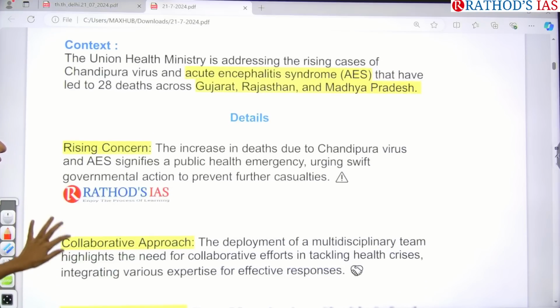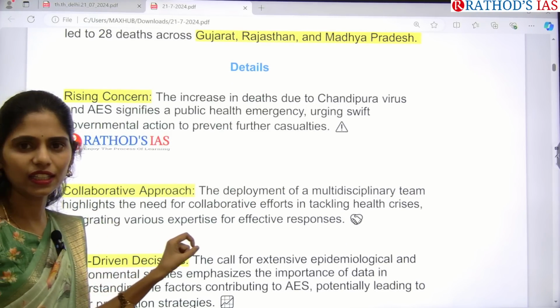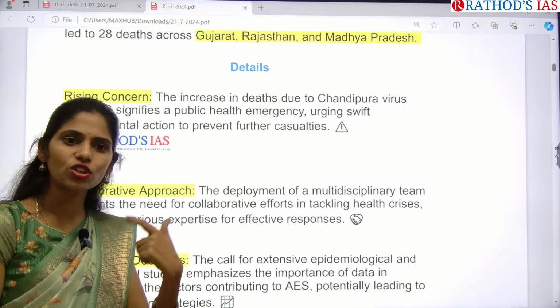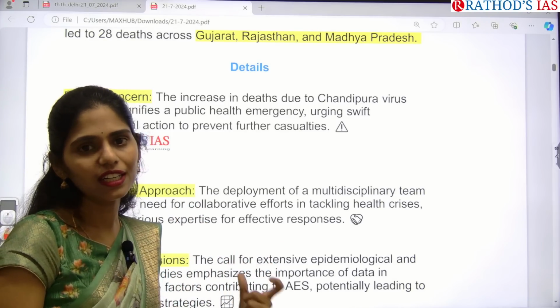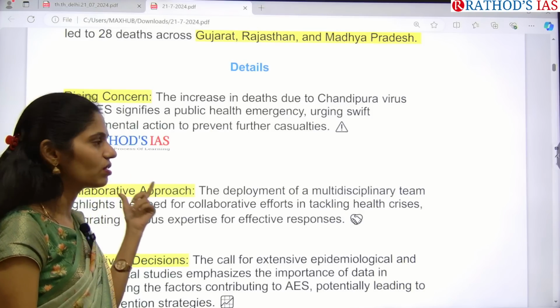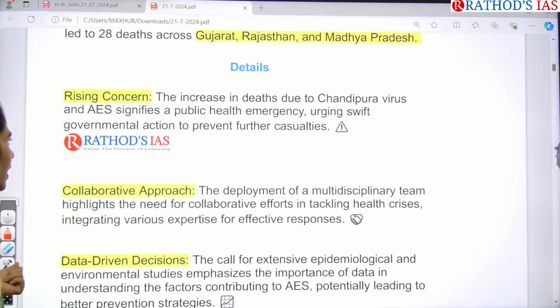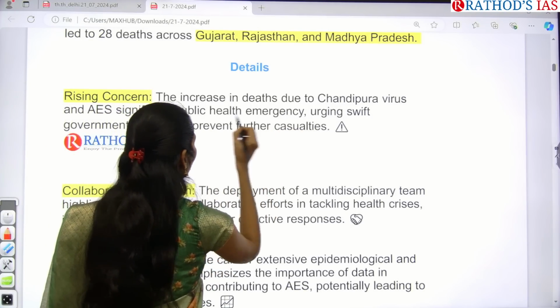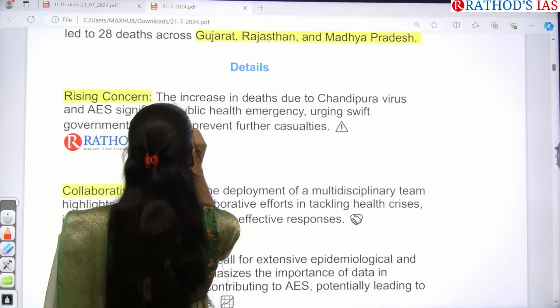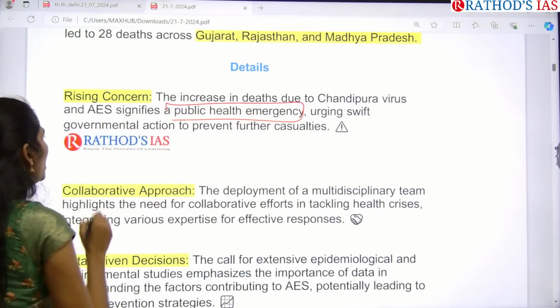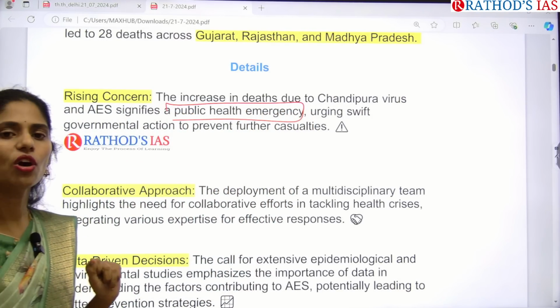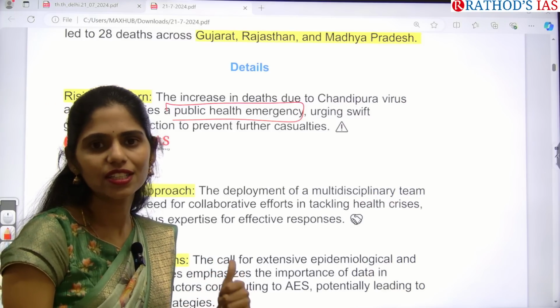So what are the things that we can grasp from this article? The first one is that because of the increasing deaths, 28 deaths, we can understand it is a rising concern, right? We can consider it a public health emergency, and we need urgent government action to control these casualties in these regions.